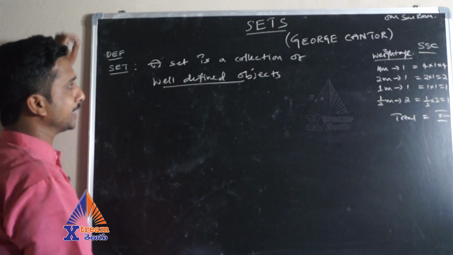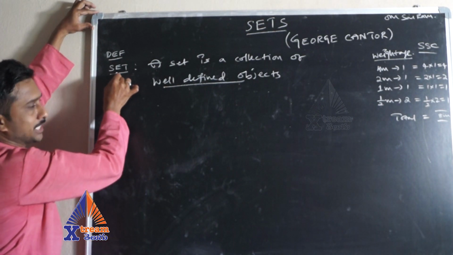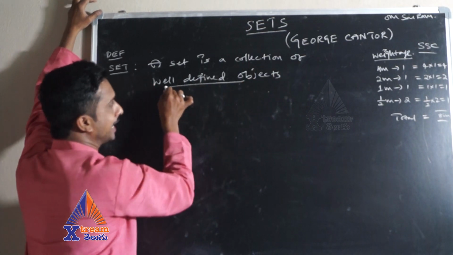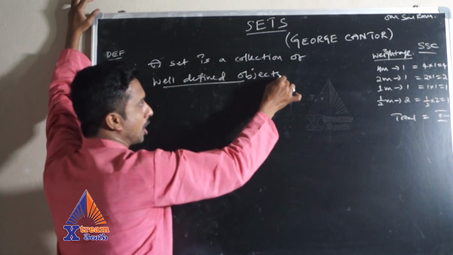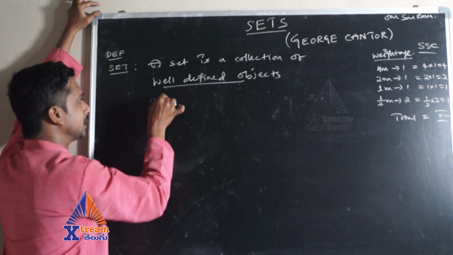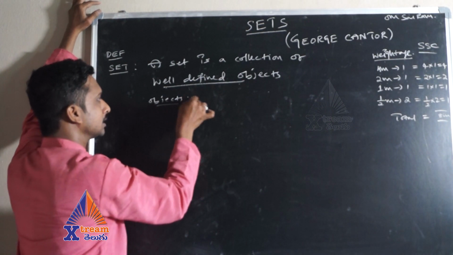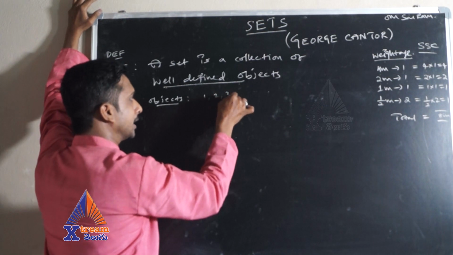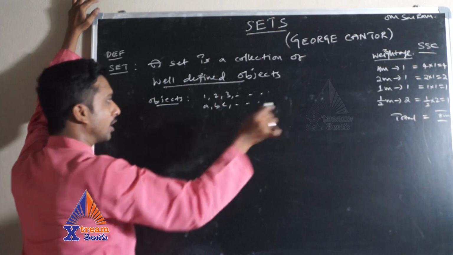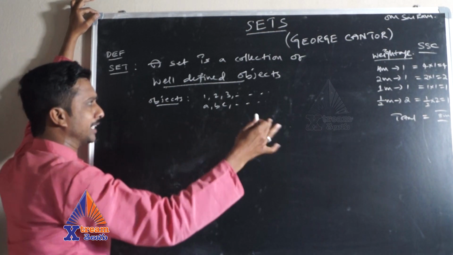Now coming to the topic, the definition of set. A set is a collection of well-defined objects. Here the objects means either numbers or alphabets or any objects, pencil, pen, anything.